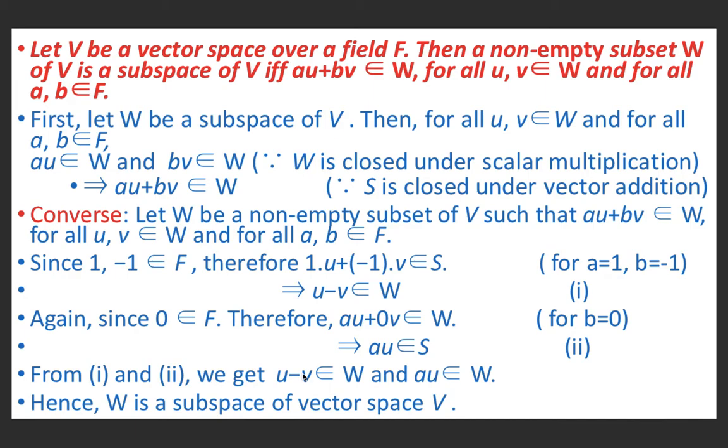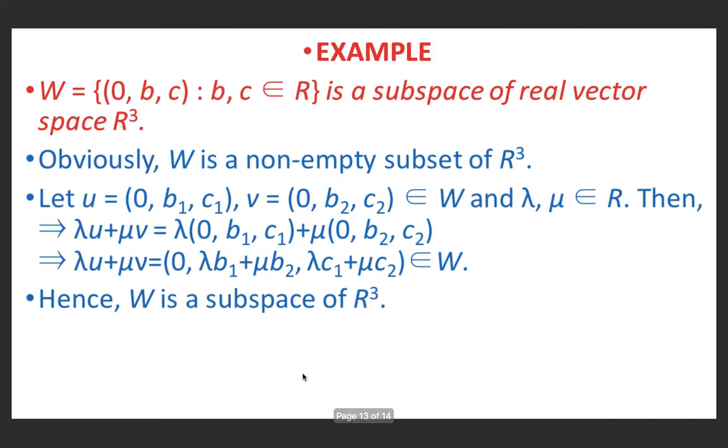Again, taking b equal to 0, because 0 is an element of F, we get au plus 0 into v belongs to W. And 0 into v is 0, therefore au plus 0 is au, therefore au belongs to W. So from 1 and 2, we conclude that u minus v belongs to W and au belongs to W. Hence, W is a subspace of the vector space V.